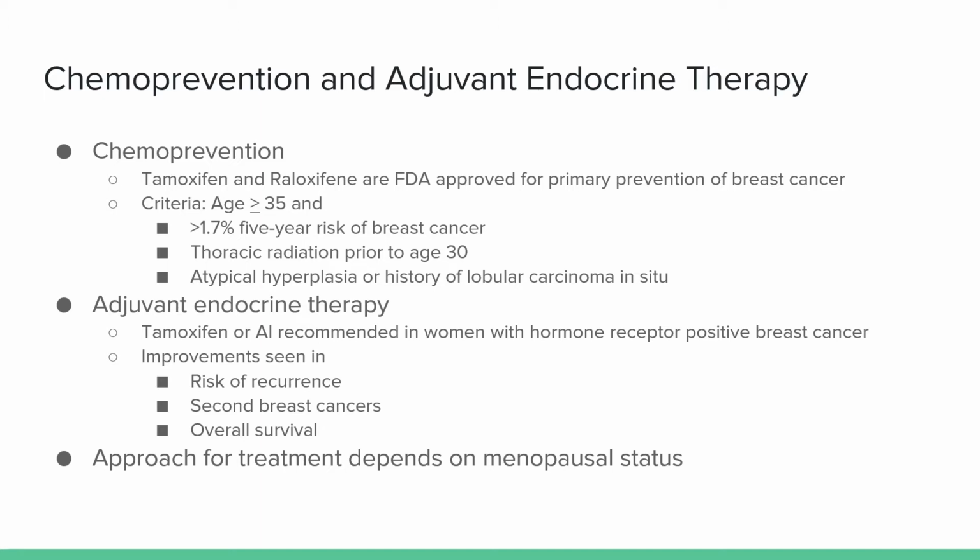Adjuvant endocrine therapy is recommended in those with hormone receptor positive breast cancer for at least 5 years. Tamoxifen or aromatase inhibitors are used for adjuvant endocrine therapy. Improvements are seen in risk of recurrence of breast cancer, development of secondary breast cancers, and overall survival. The approach for treatment depends on menopausal status.